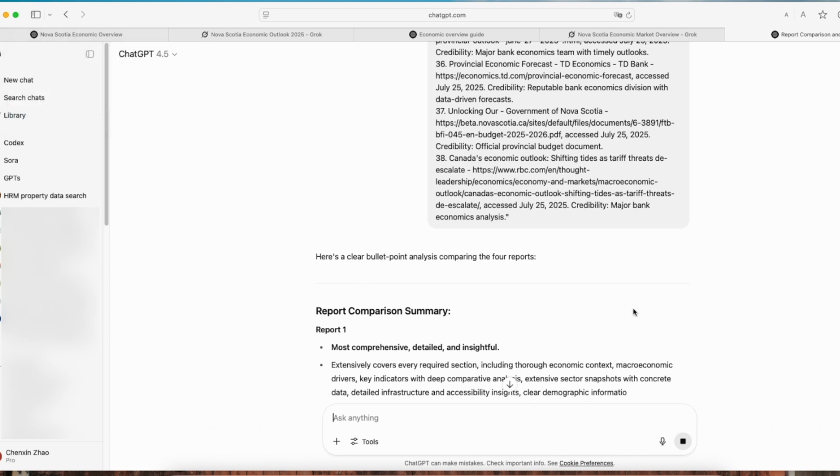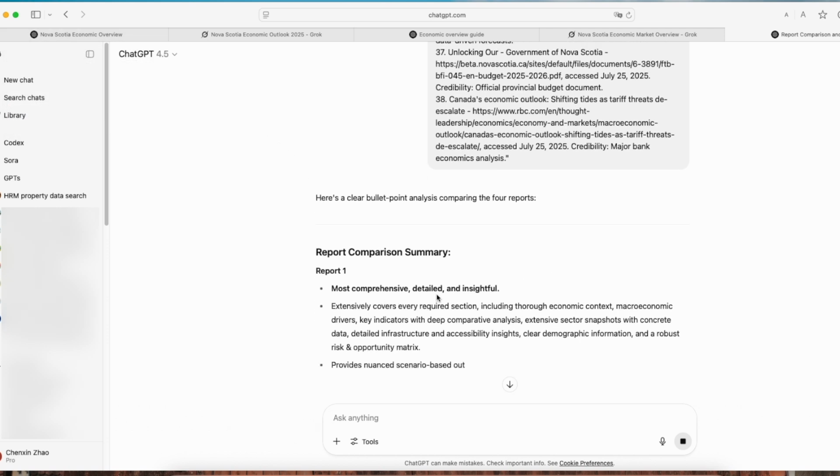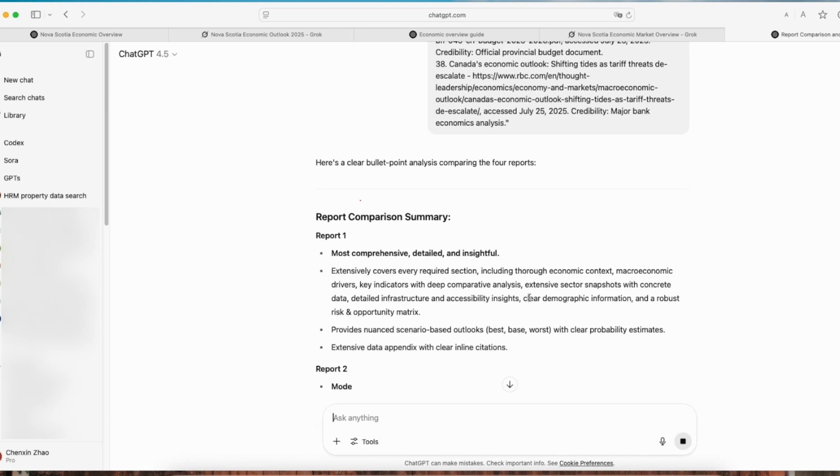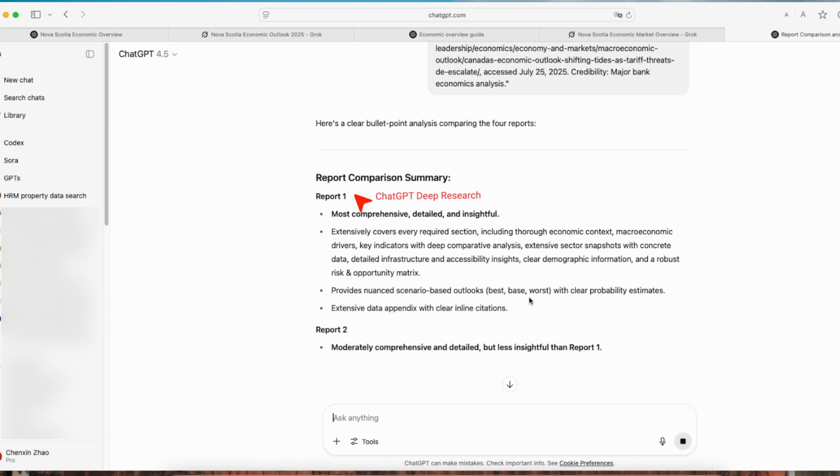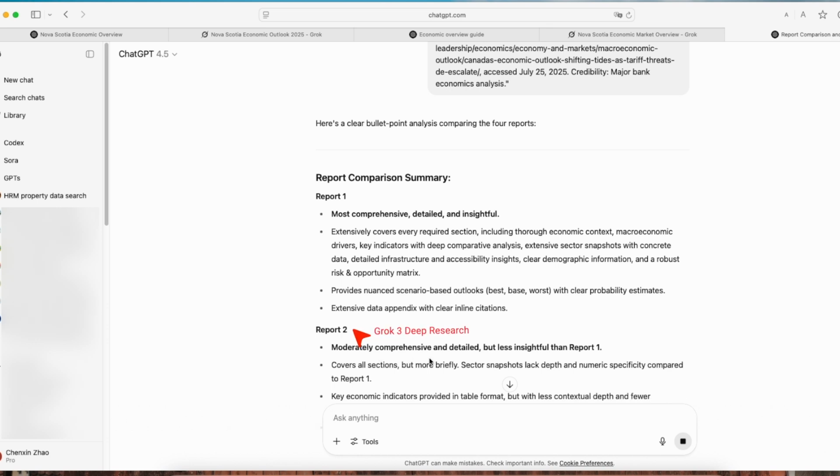After evaluating, ChatGPT 4.5 ranked them. Report 1, ChatGPT Deep Research, most comprehensive and detailed, exactly matching my own impression. Report 2, Grok 3, moderately detailed but less insightful.